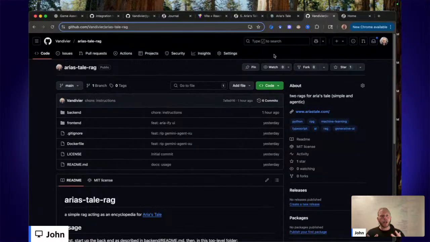So you'll be able to chat with this RAG. So a RAG enables certain tools, including in this case, will enable a chat tool. And you'll get to learn trivia. It's going to work like a game encyclopedia.